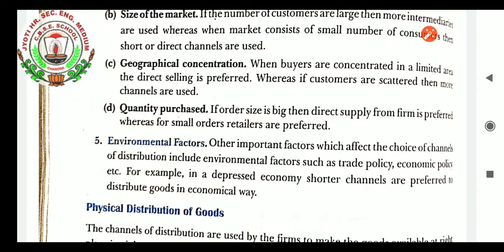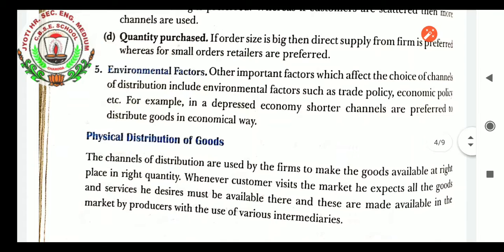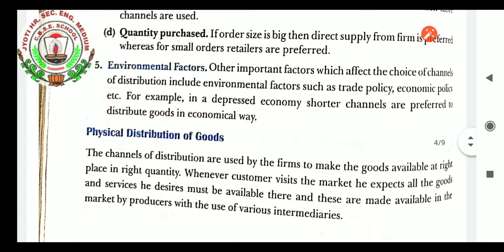Environmental factors. Other important factors which affect the choice of channels of distribution include environmental factors such as trade policy, economic policy, etc. For example, in a depressed economy, shorter channels are preferred to distribute goods in an economical way.